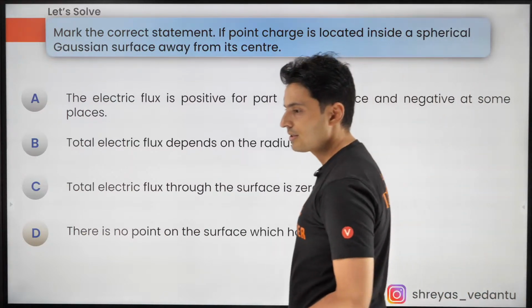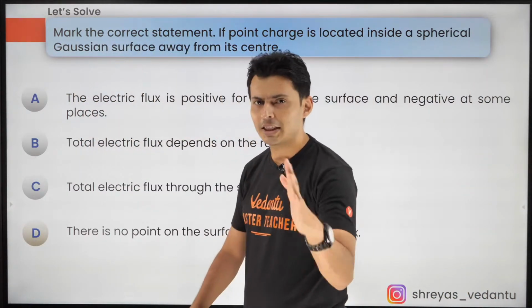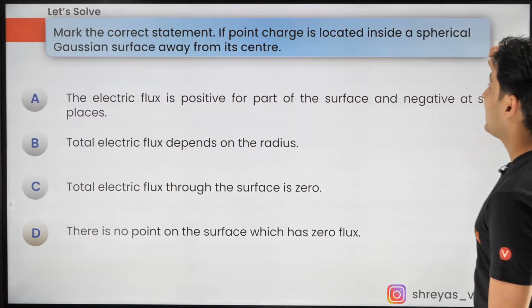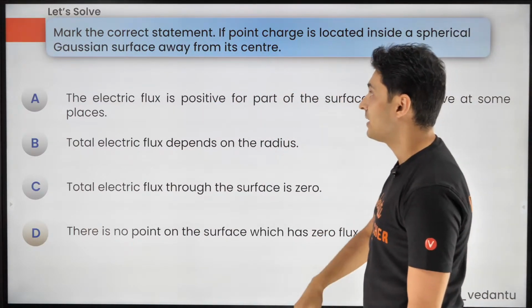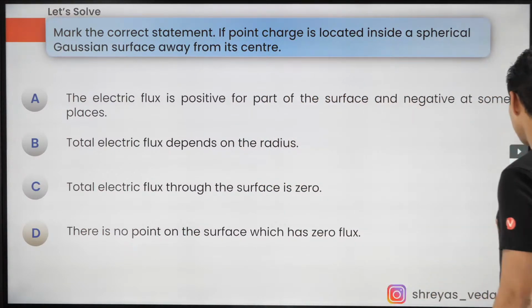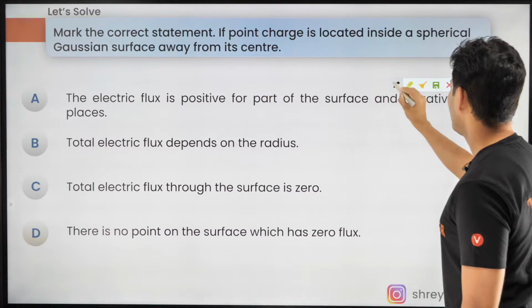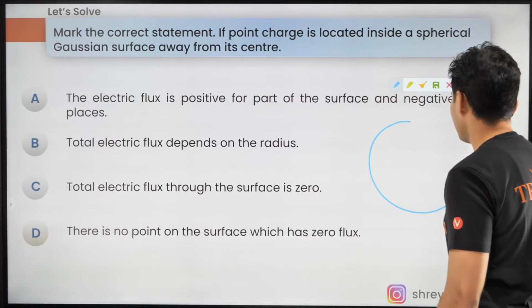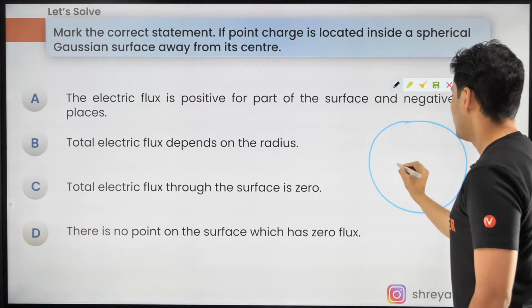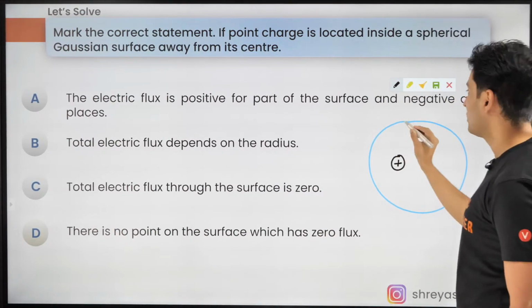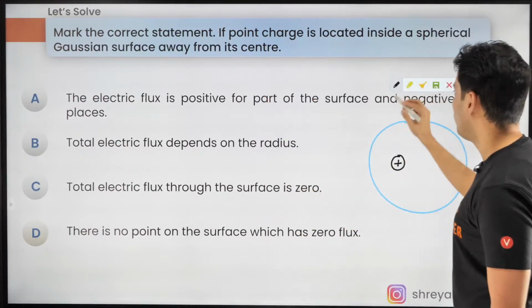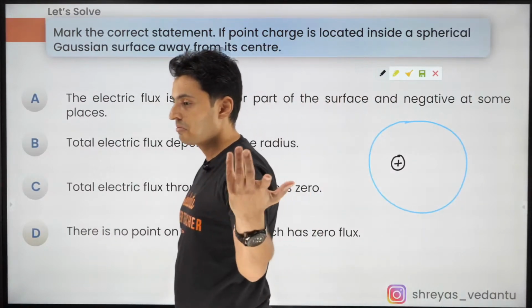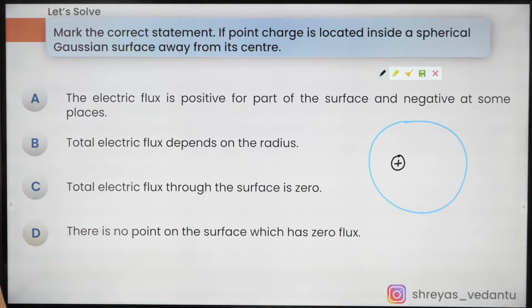Let's see how many of you can answer this. Come on, think. Which of the following is correct for a charge which is inside a spherical surface but not at its center? So basically you have a spherical surface and the charge is not at the center. So this is the surface. Which of the following options, or many options could be correct, I don't know. Which of the following options are correct or wrong? Come on, think. All my warriors, think about it quickly.